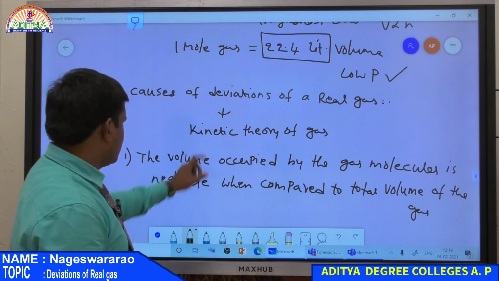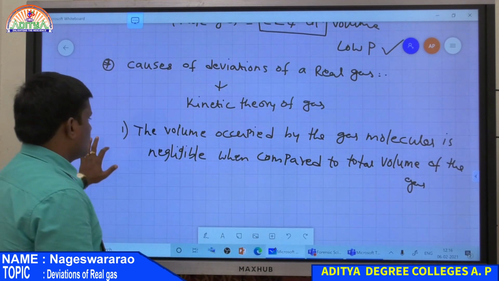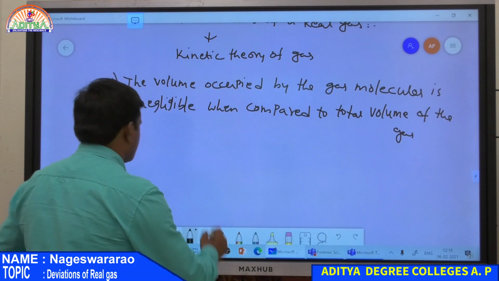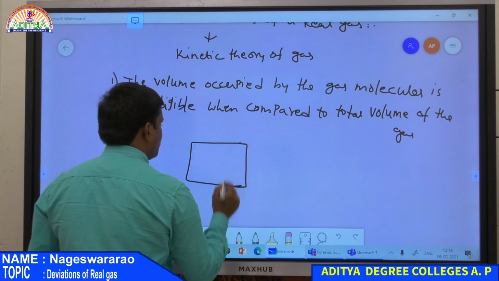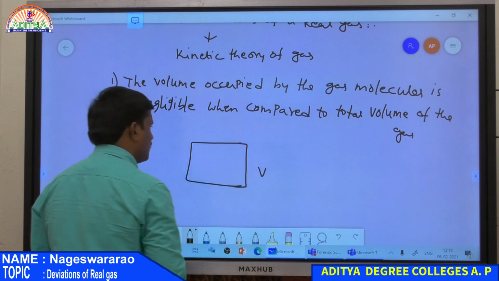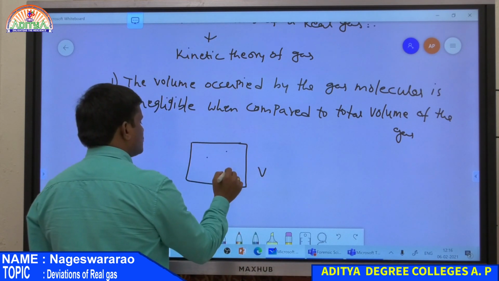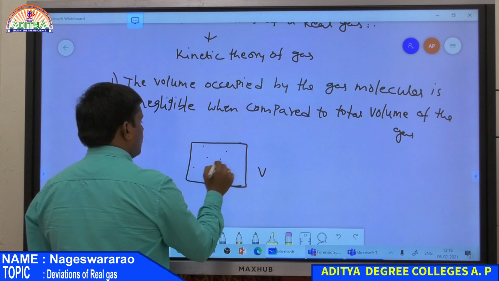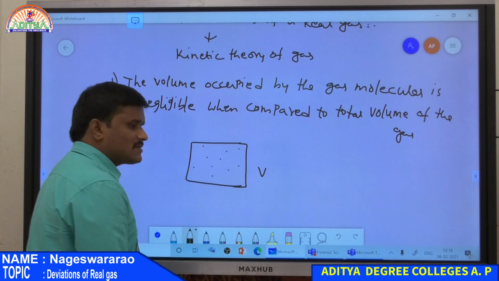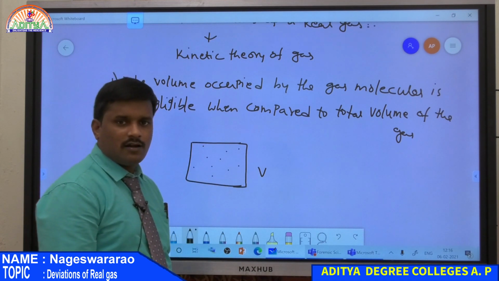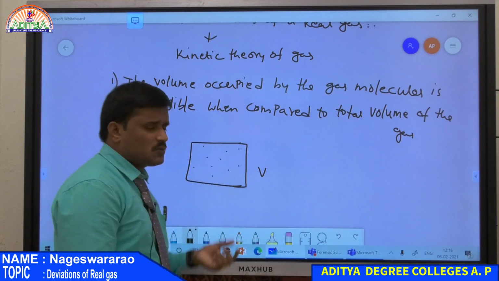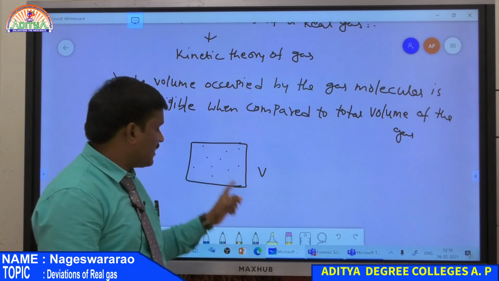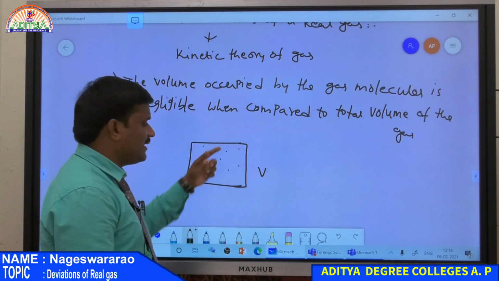According to the kinetic theory of gases, suppose this is a container having a volume V, and these are the gas molecules present in that container. Now the volume occupied by all these gas molecules is negligible because it is very small when compared to the total volume of the container.